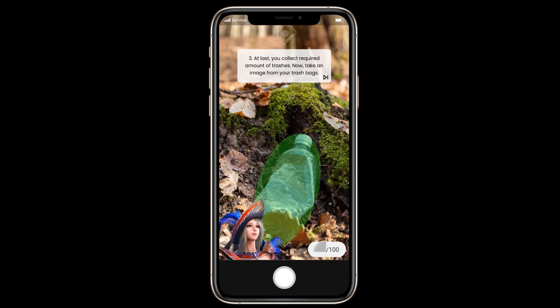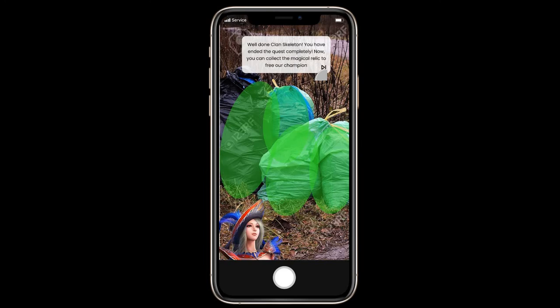As the user collects the targeted amount of trashes, now the game is asking the user to take a picture of the trash bags to prove that he or she has done the quest properly. After clicking the picture, the system verifies it and shows the completion message accordingly.